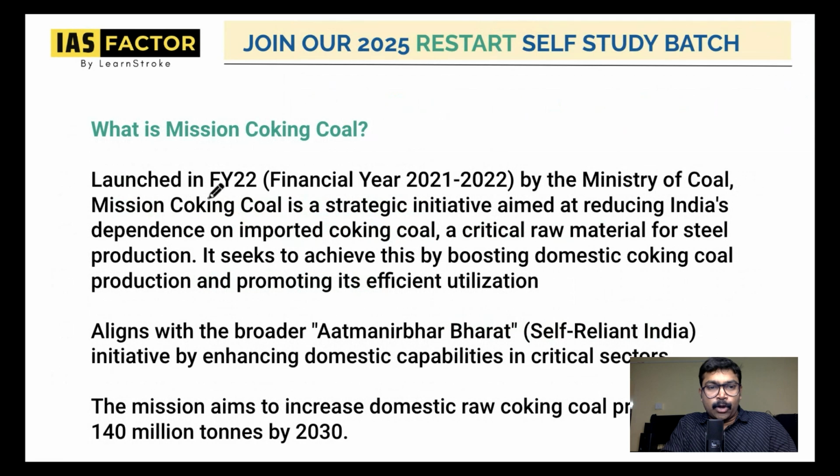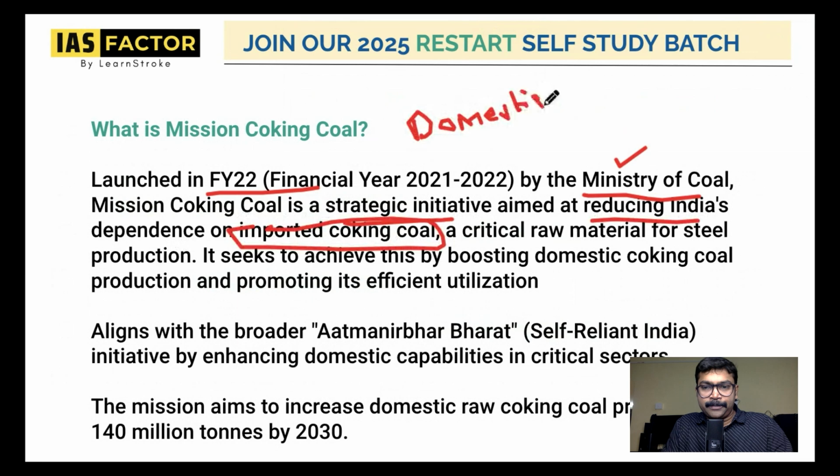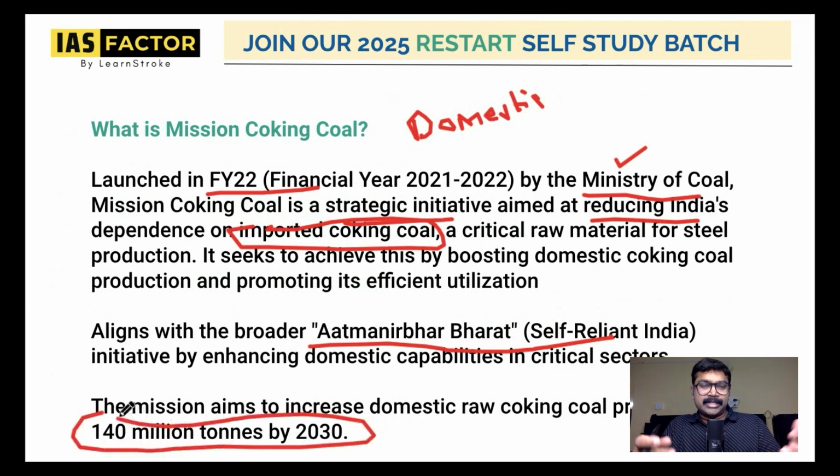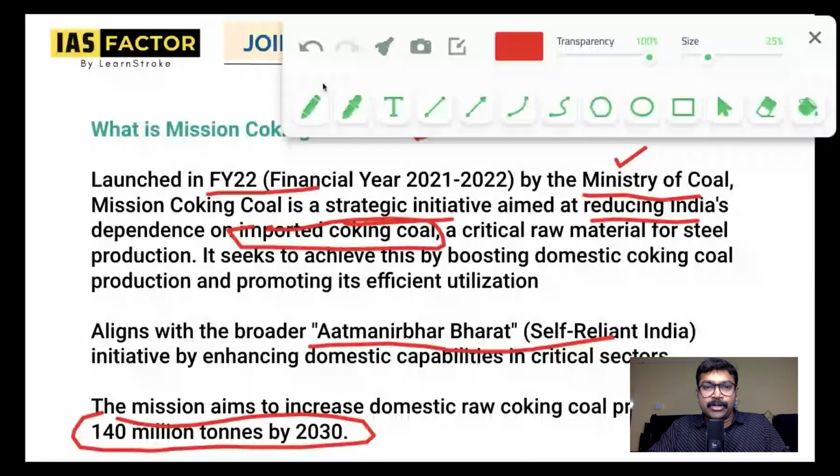You can see that it was launched in the 2022 financial year by the Ministry of Coal. It is a strategic initiative reducing India's dependence on imported coking coal. That means you have to create it domestically. Domestically, we have to create the coking coal as the most important thing, and it is also aligned with the Atmanirbhar Bharat, and the mission aims to increase coking coal production to 140 million tons by 2030. You cannot remember all the statistics, but I strongly believe that if you can have an idea about the statistics also, it's good. So this is why the Mission Coking Coal was brought in India.